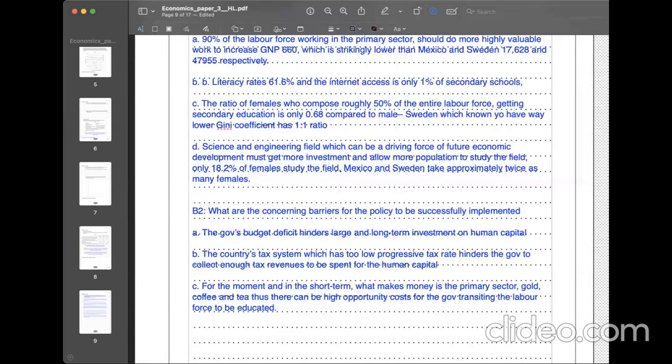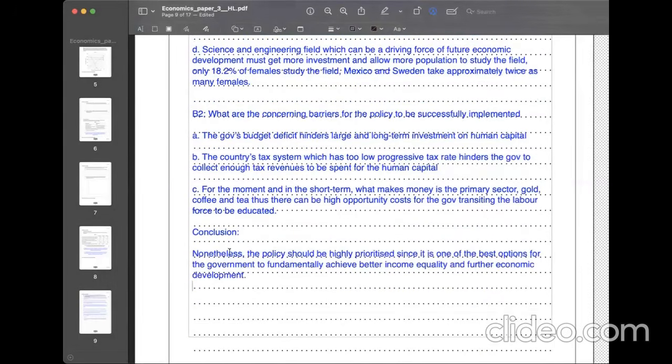That can be a bit of a concern. However, in conclusion, I still want to say that nonetheless, the policy should be highly prioritized since it is one of the best options for the government to fundamentally achieve better equality and further economic development of the country.